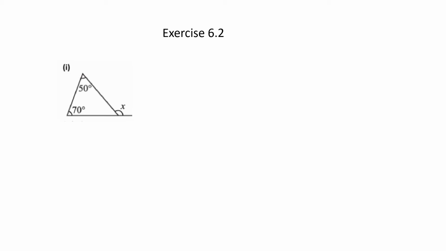So here you want to find the value of x. And what are you going to apply? You are going to apply here the exterior angle property. So how will you write it down, children? Angle x is equal to 50 plus 70.